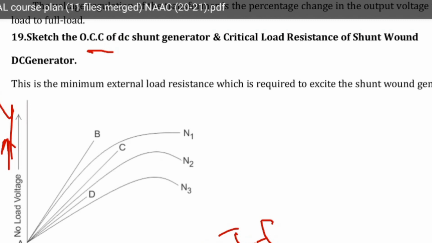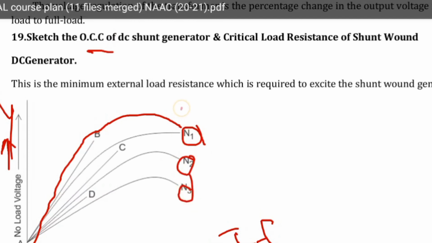Then this is the open circuit characteristic curve at speeds n1, n2, n3. The curve drawn between IF versus V is known as open circuit characteristics, the no load generated voltage. The minimum external load resistance which is required to excite the shunt generator is known as critical load resistance.